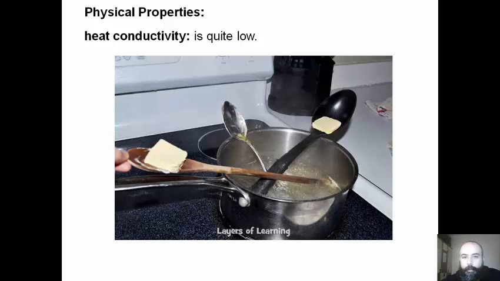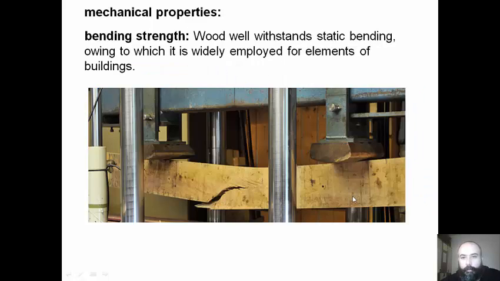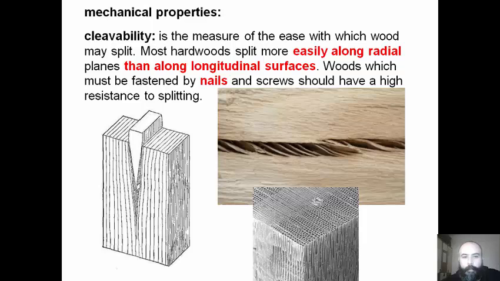Heat conductivity of wood is quite low compared to plastics and metals. When subjected to compressive force acting parallel to the axis of growth, wood is found to be one of the strongest structural materials. However, if the compression loads are applied in a direction at a right angle to the axis of growth, it's not so durable. Wood well withstands static bending, owing to which it is widely employed for elements of buildings.